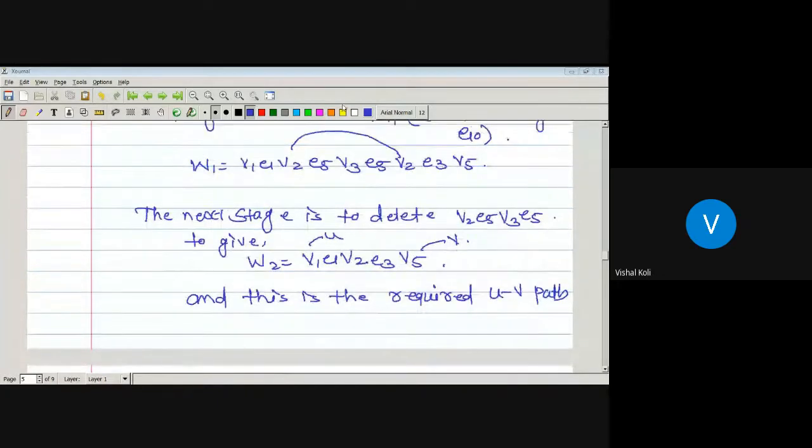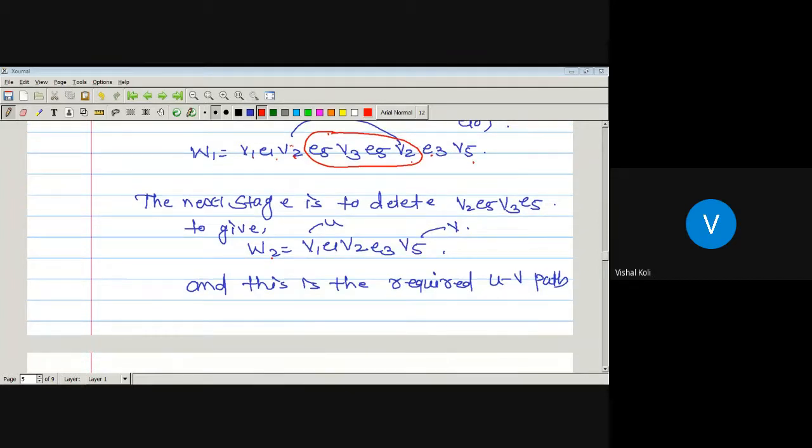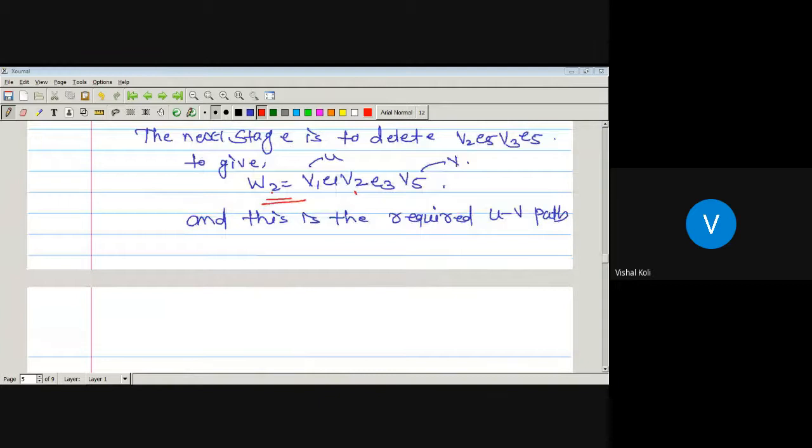So again here there is a case in which vertex V2 is repeated. So in that case we have to remove this part, that is E5 to V2. So the next walk is nothing but W2. W2 is nothing but V1, E1, V2, E3, V5. As in this walk W2 there is no vertex repeated and it is an open walk, then by the definition of path this W2 is a path, and that one is from vertex U to vertex V. So from that one we conclude that every UV walk contains a UV path.